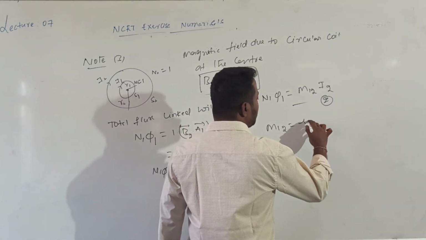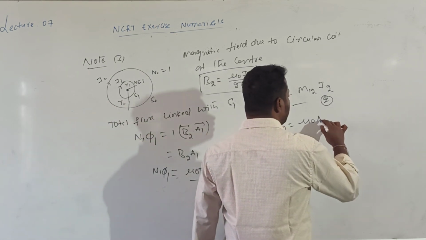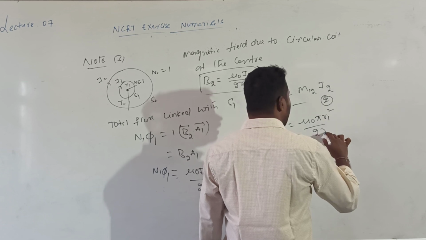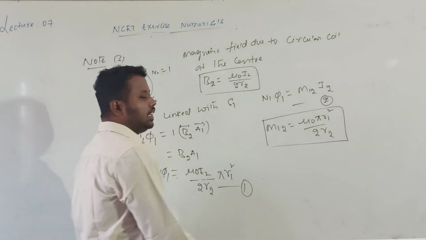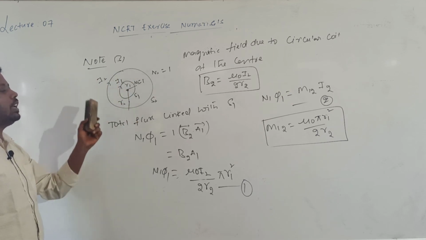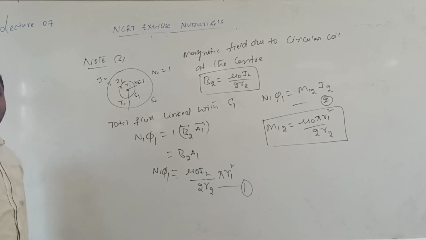M12 value is mu naught into pi into R1 square divided by 2 into R2. This is the expression for mutual inductance. Understood? This is the expression for mutual inductance of two coaxial circular coils or two concentric circular coils.